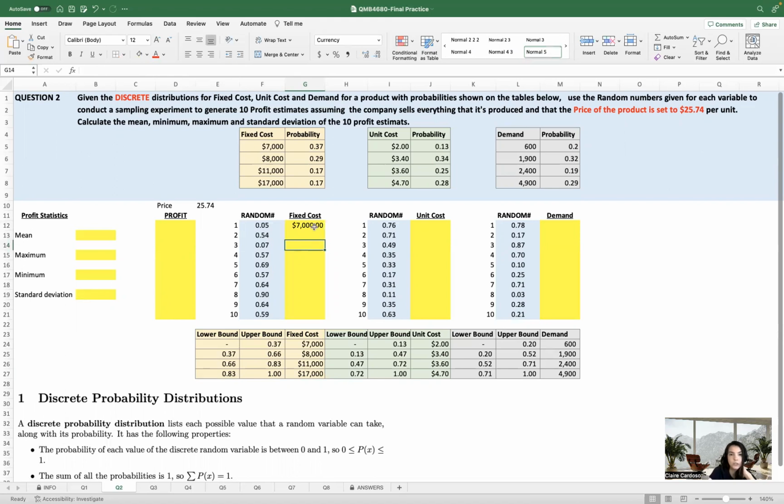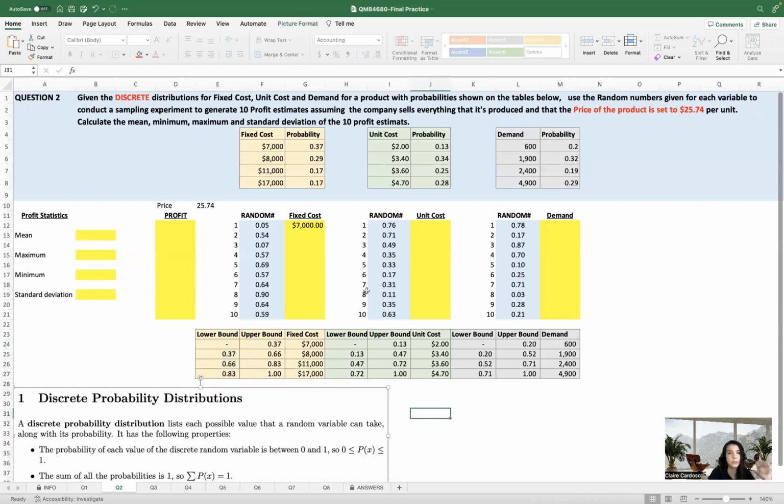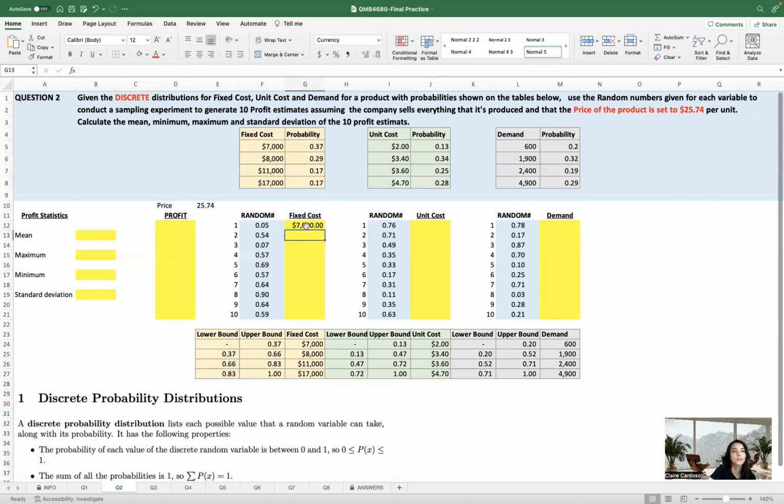So yes, you could do this manually, but there's an easier way, and we're gonna use the VLOOKUP formula. In this case we just have four amounts, but we could have a much higher interval, and VLOOKUP makes our lives easier and also avoids mistakes.